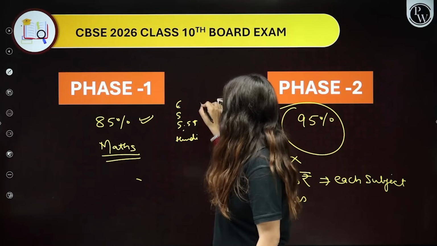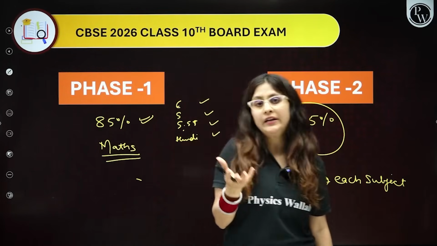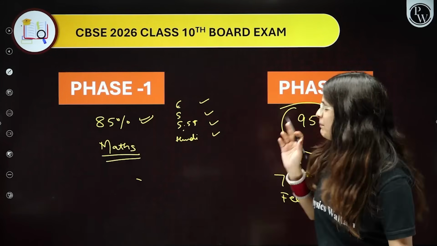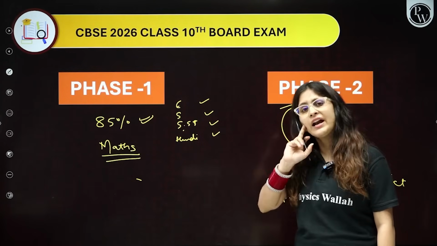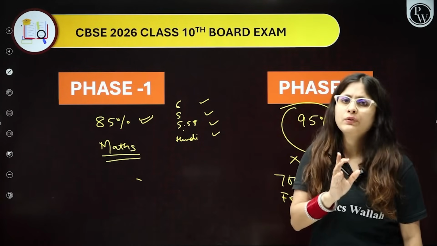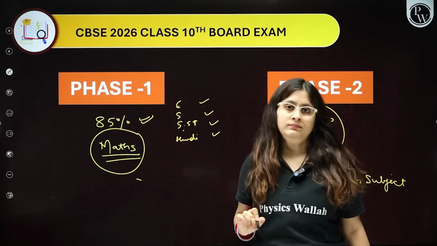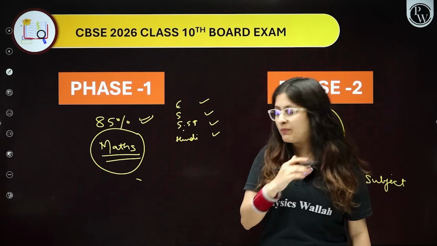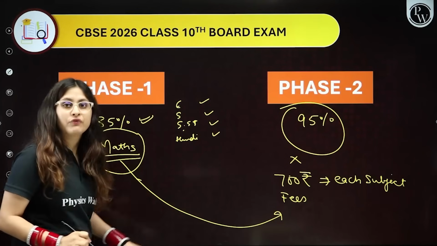You are saying I am satisfied with all of them because I cannot think that I would get an improvement there. But in maths, I am thinking the teacher was biased, and that is why she or he hasn't given me the marks. I want more improvement in my maths. So you can attempt only maths in phase 2.